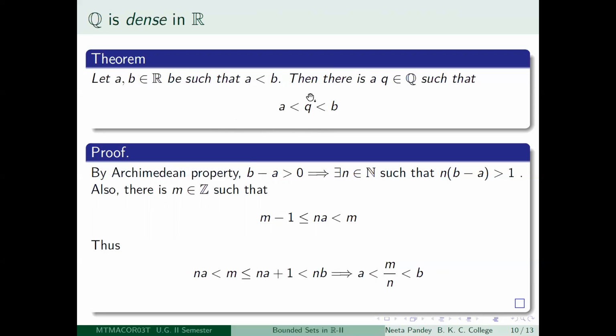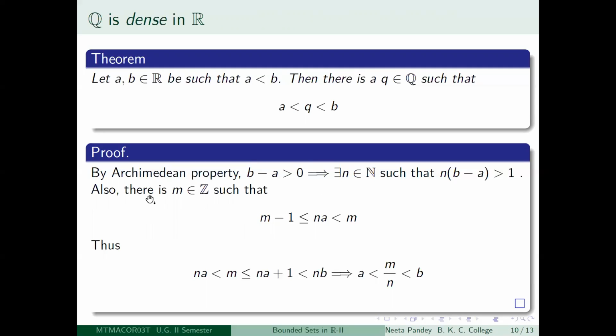I want to find out this q. Okay, so first of all, since a is less than b, b minus a is greater than 0. So use the Archimedean property on b minus a and 1. Then you will be able to get a positive integer n, so that n times b minus a is greater than 1.